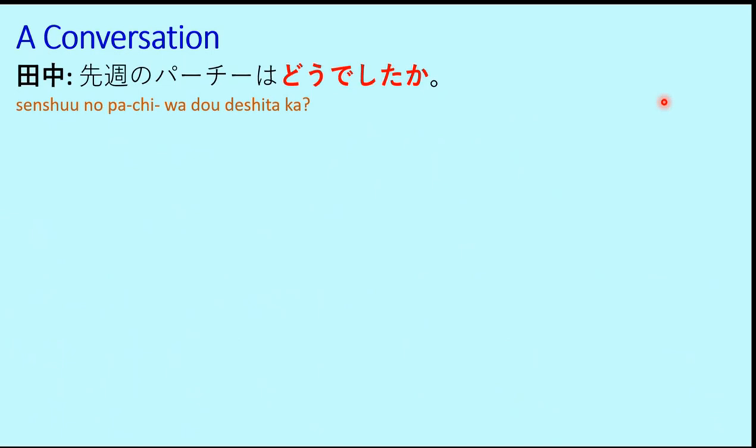Tanaka-san says, Senshu no party wa do deshita ka? That means, how was the party last week? Senshu means last week. Here, although we have written party in katakana as pa-chi, nowadays ti is also introduced, so both hold good. Either pa-chi or pa-ti, it's the same thing in katakana. How was the party last week?